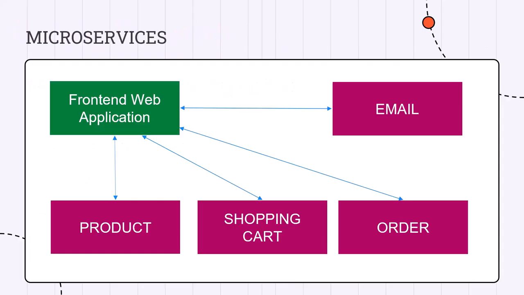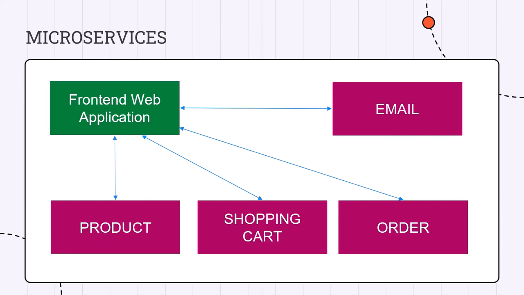Let me walk you through one of them with an example here. We have a front-end application and we have 4 microservices. We have a microservice that will deal with loading all the products and managing that. We have one for managing the shopping cart. We have one to manage the orders. And we have one microservice that is responsible for sending out all the emails in our project.